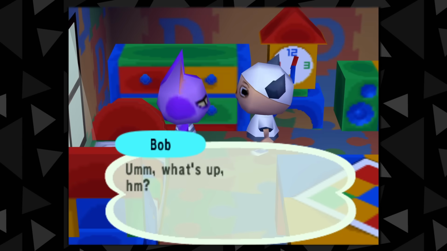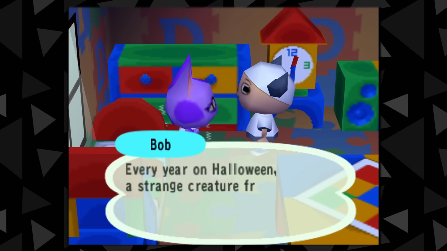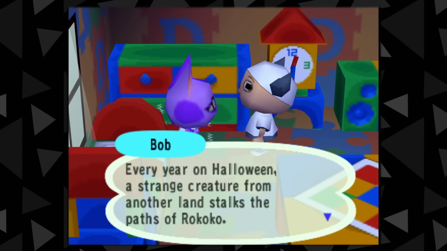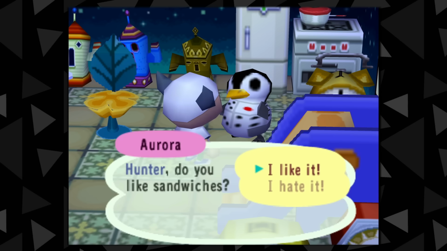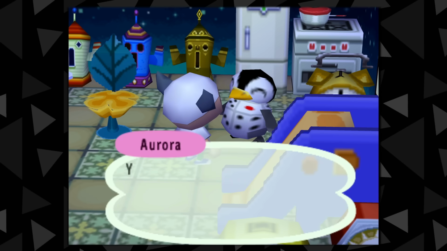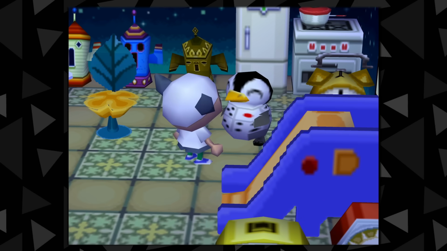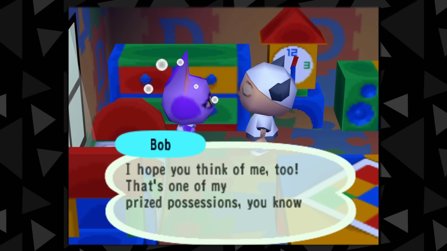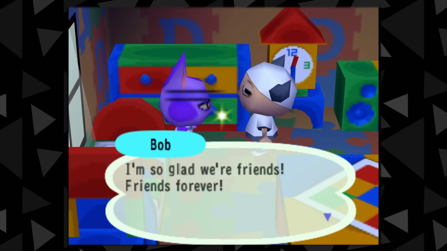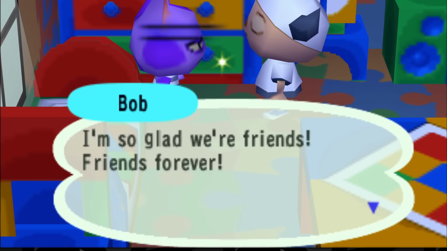For example, Bob, who is a lazy villager, will select from different dialogue options than, say, Aurora, who is a normal villager. This keeps villager conversations nice and varied, and intends to give each personality different dialects and vocabulary. On top of this, Animal Crossing also has a hidden friendship system, which opens up even more dialogue options as you grow closer to each villager.